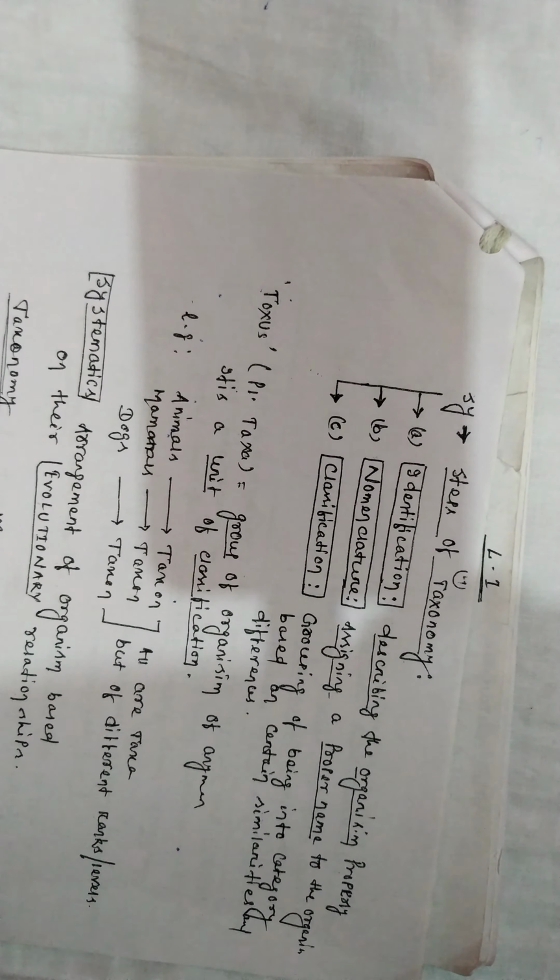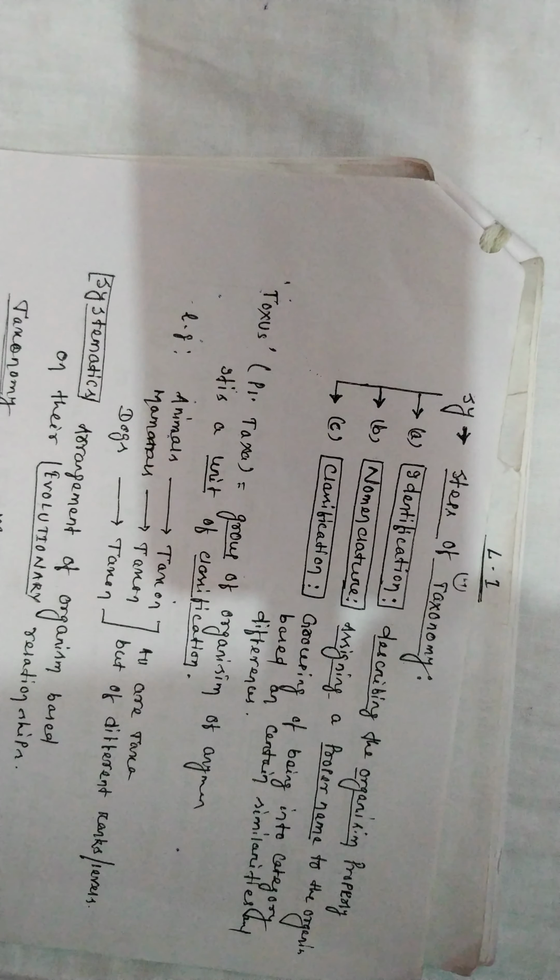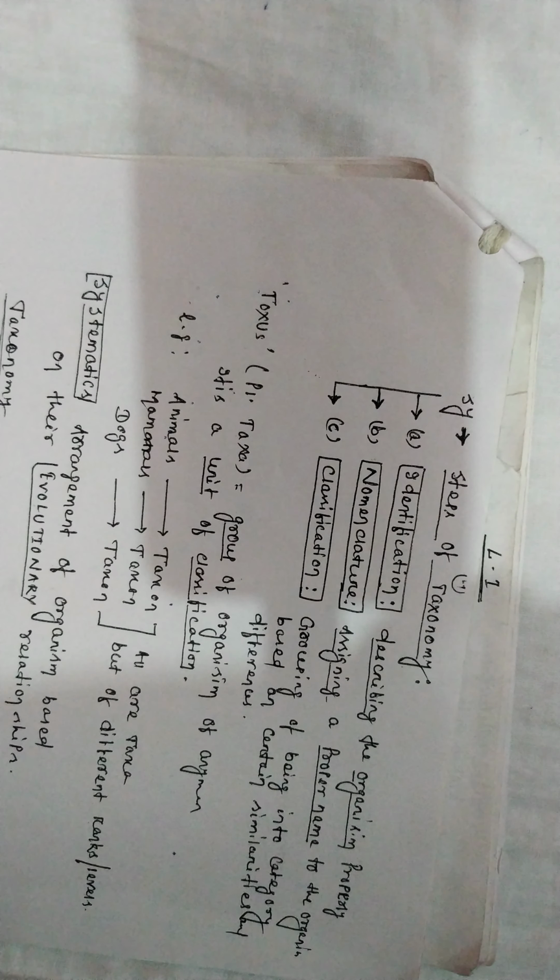After that, what is the relationship of this organism among the existing organisms? Whether this organism relates to the cockroach, the butterfly, the pupa, or another organism. That is taxonomy.